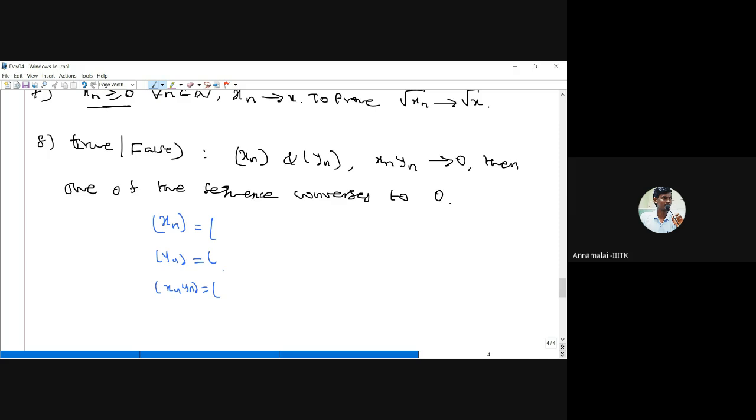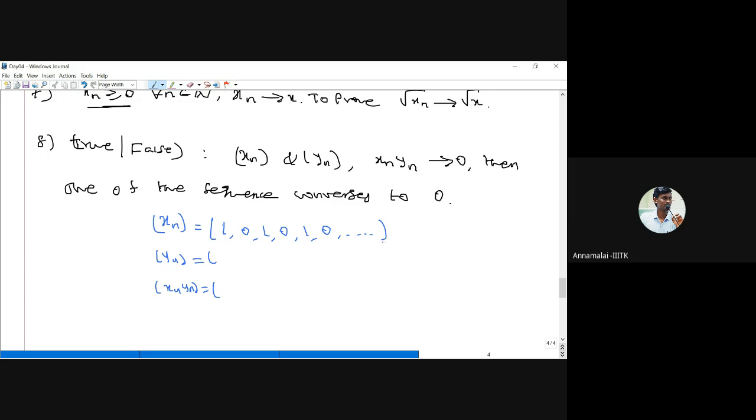If it is true, you have to give the proof. Usually you have to think that the statement is false and then try to give a counterexample. Now I can give the sequence xn: 1, 0, 1, 0, 1, 0, and so on. So it alternates 0 and 1.